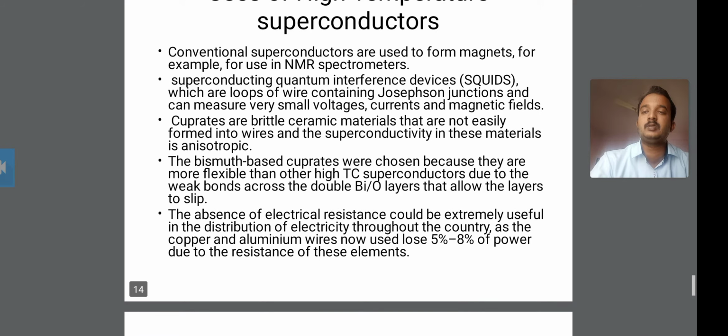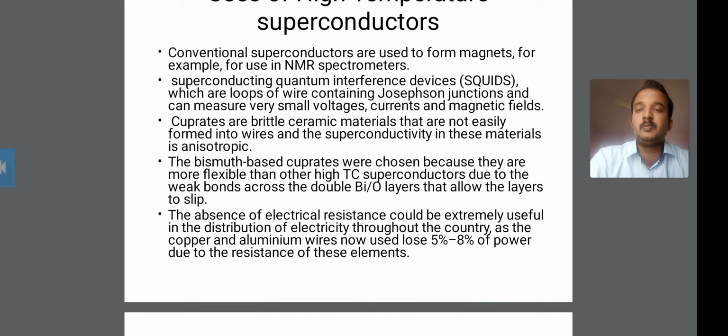The next use is about bismuth based cuprates. Why are bismuth based cuprates chosen?